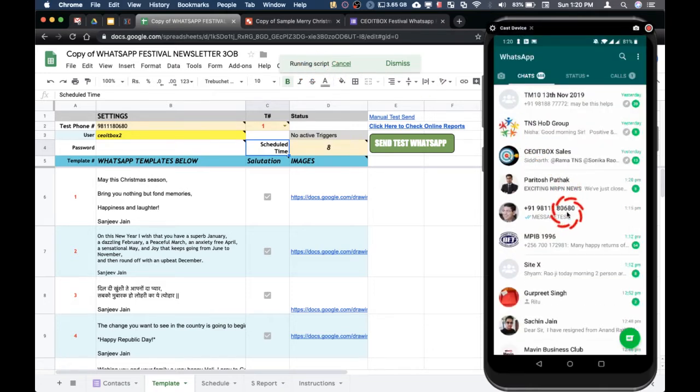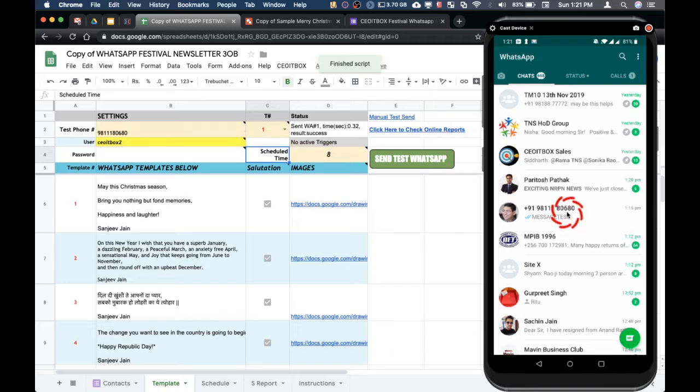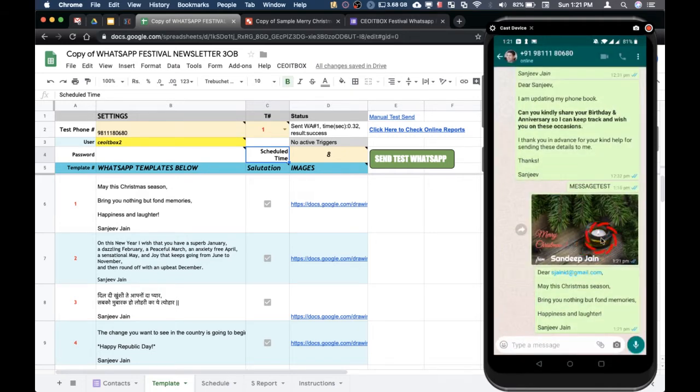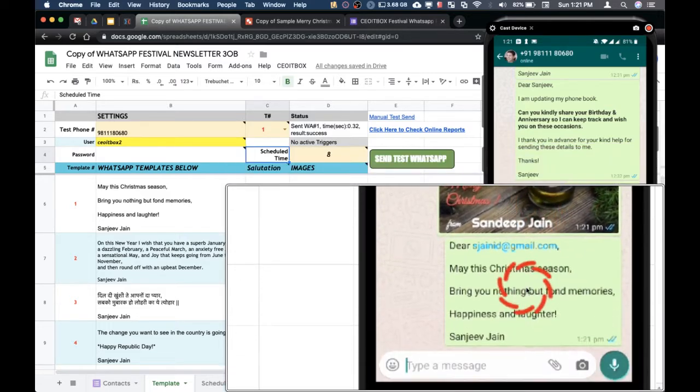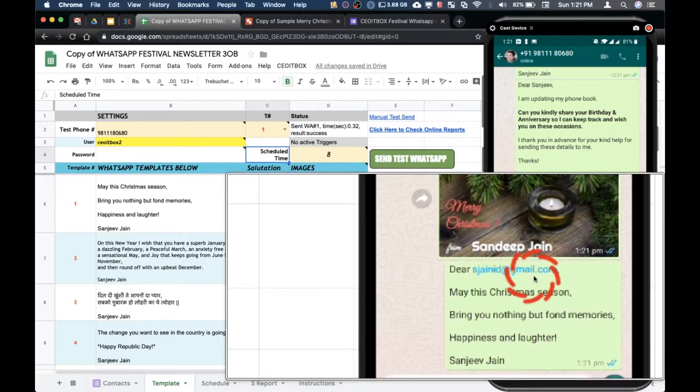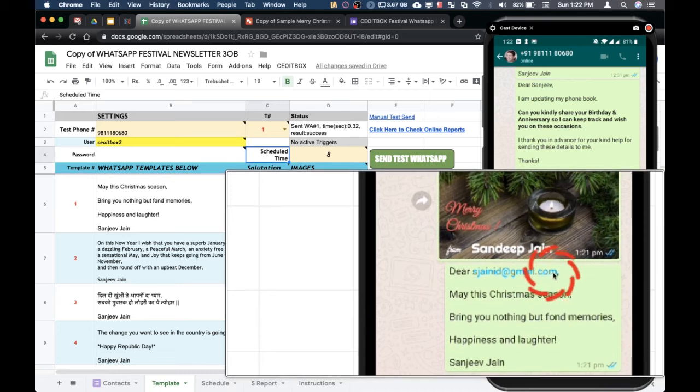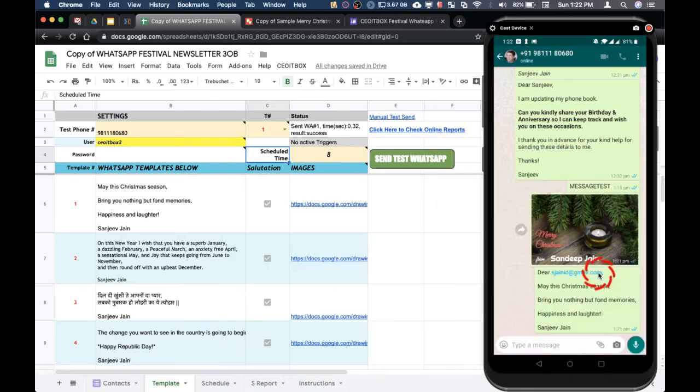And let us see, we are waiting here. And our message is here. So as you can see here, this was the same image which we had modified, and here is the message, and it says dear sgenid@gmail.com. So do note that for the test messages you will get your own email ID instead of the name, but this is only for test messages. The actual messages will go out with the person's name. So this is how we have tested message number 1.